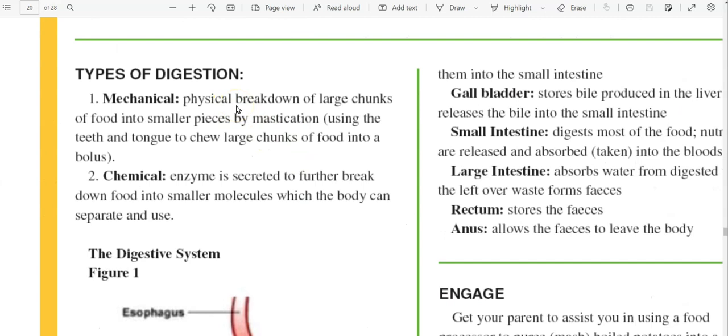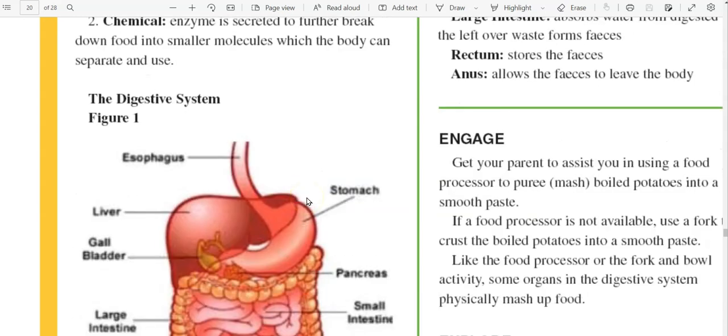We have 2 types. We have mechanical digestion and chemical digestion. Mechanical digestion speaks to the physical breakdown of large chunks of food into smaller pieces by mastication, using the teeth and tongue to chew large chunks of food into a bolus. Then we have chemical digestion that speaks to enzymes that are secreted to further break down food into smaller molecules which the body can separate and use.